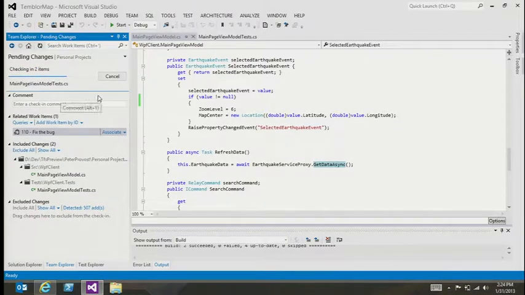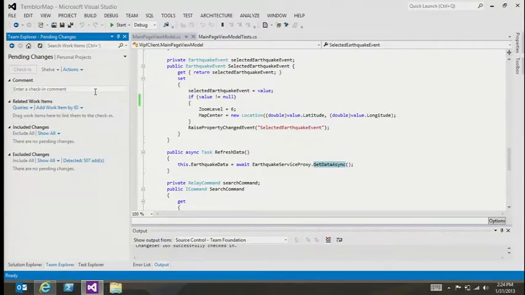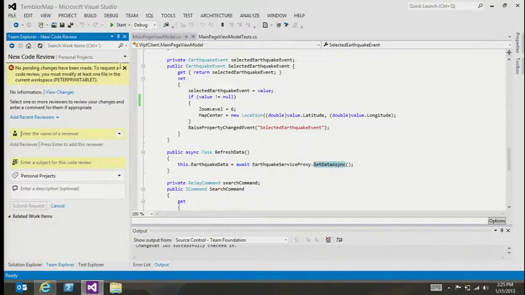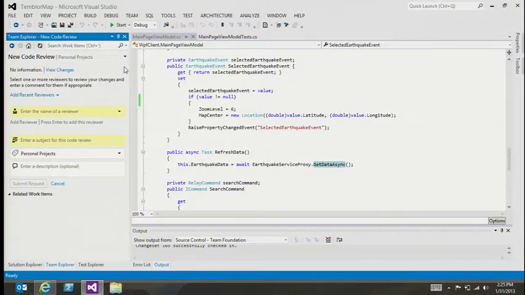So there are two ways we can invoke this tool of code review. One is what we started to do, which is to make it part of the check-in pipeline, if you will, to say, I've got some pending changes in Visual Studio, send out a code review for these pending changes, and what will occur then is we take all that code, we put it into a shelf set. We then send a code review request to the people maybe on my team that I want to review my code, and after I've gone through that review sequence, I'll go ahead and check that code in.